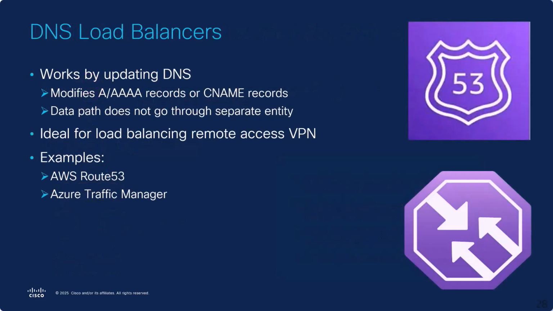There are also DNS load balancers. These work by updating DNS. They modify either the A records or the CNAME records of DNS queries. The data path does not actually go through a separate entity. This is ideal for load balancing remote access VPN. Examples for AWS are Route 53, but other public cloud providers also have DNS load balancers, such as Azure Traffic Manager.